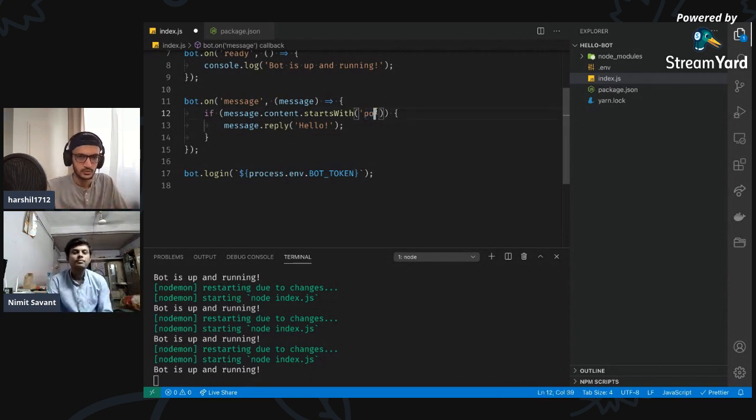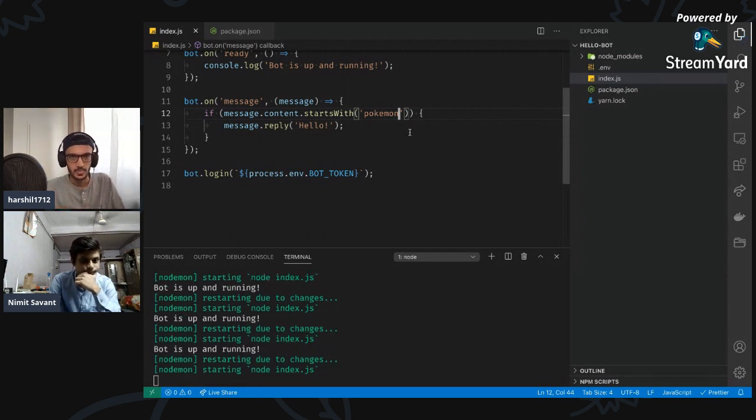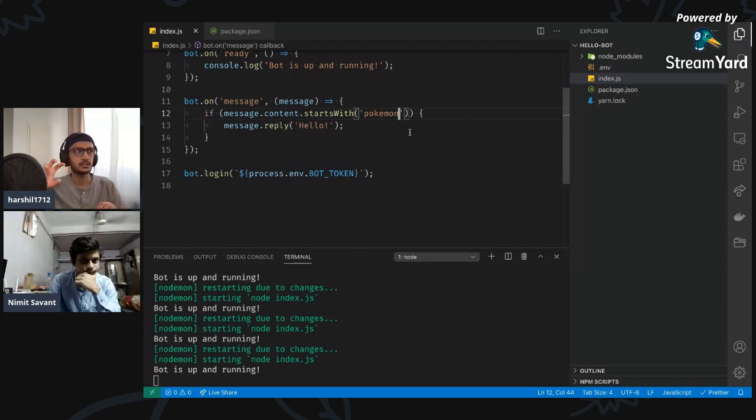So I'm going to change this to Pokemon. Whenever the user says Pokemon and then anything after that, the bot makes an API call, gets the information of the Pokemon, and then sends it to us. Awesome, I'm going to save this for now. So how do we get the other content? I am assuming this will give us Pokemon and then the name of the Pokemon. Exactly. We just want the name of the Pokemon to make the API call. So how do we do that?